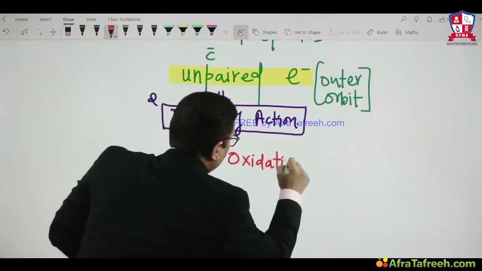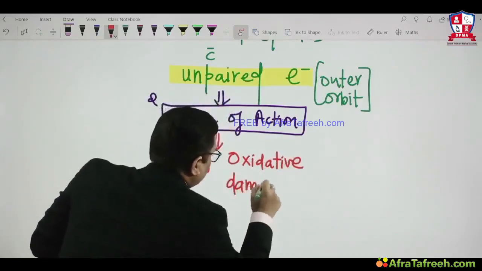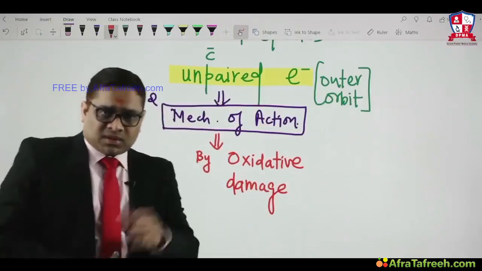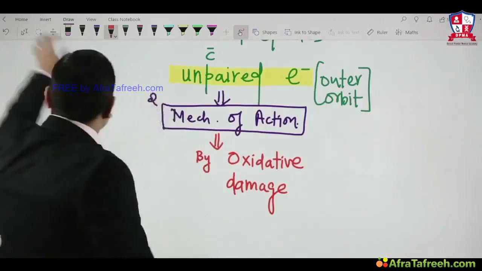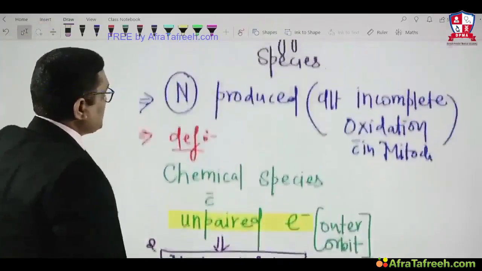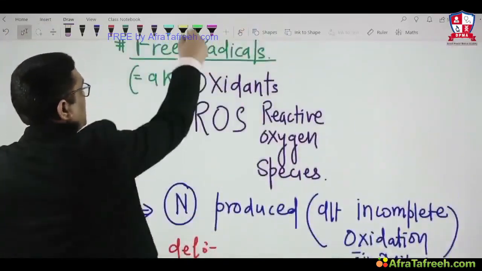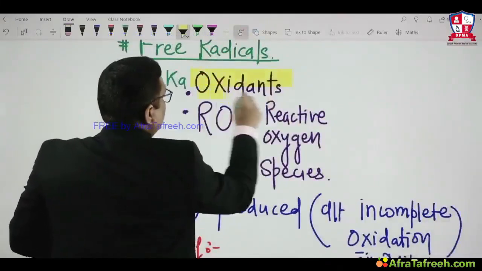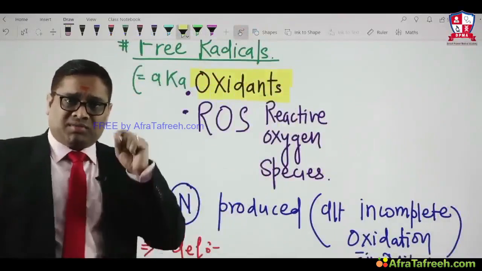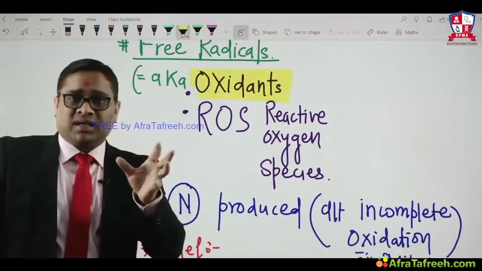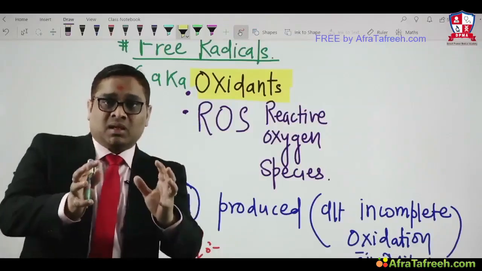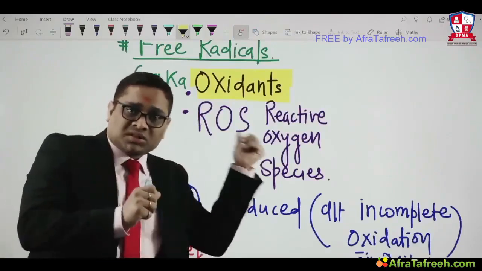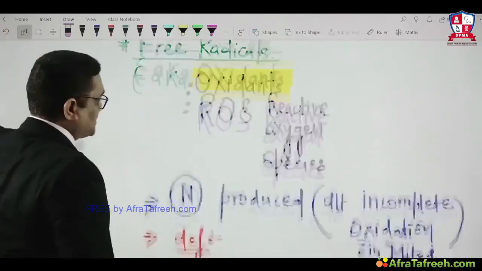Because electron is there, the mechanism of action will be by oxidative damage. If you remember, I just told you, what is another name of free radical? I have written here, another name of free radical is oxidant. They are called oxidant because they have an electron in their outer orbit, and an electron has a tendency to cause damage of the cell by oxidation. That is why free radicals are considered oxidants.